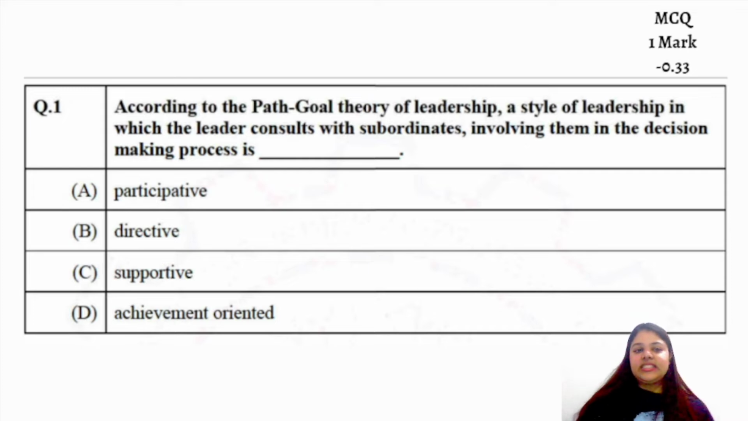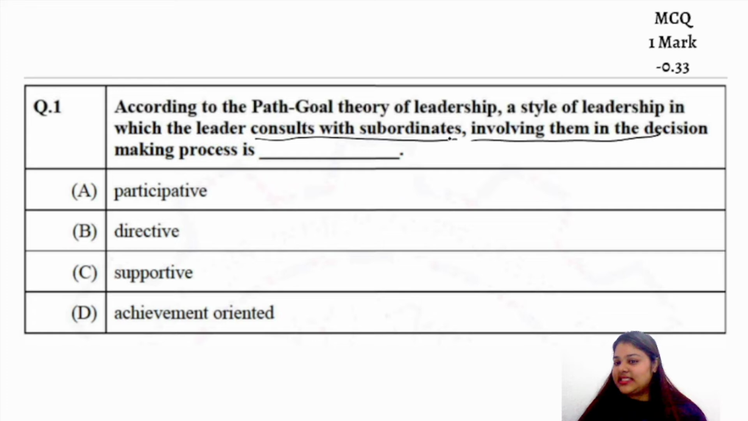As it is mentioned here, this question is an MCQ type, 1 mark question, and it says that according to the path goal theory of leadership, this is a very direct question, right? According to this particular theory, a style of leadership in which the leader consults with the subordinate and involves them in the decision making process. So what is it called?